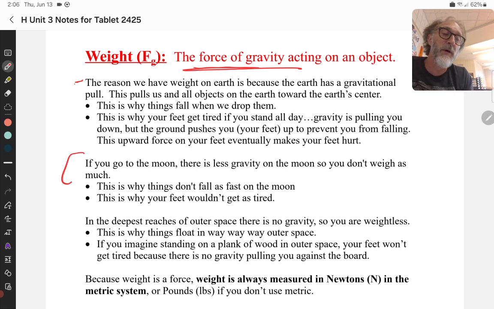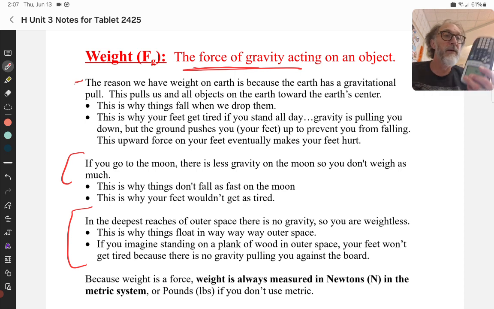Now, if you go to the moon, still 500 grams, sorry, half a kilogram worth of calculator, but there's less gravity. So if I drop it, it'll fall more slowly, and your feet won't get as tired by the end of the day because gravity's not pulling you down as hard. So the floor doesn't need to push up as hard. Now, if you go into the deepest reaches of outer space, like way beyond poor Pluto, then you're far enough away from the sun and whatever other planets and stuff that there's essentially no gravity. And so you float when you're way out there because there's no gravity, but still half a kilogram worth of calculator.